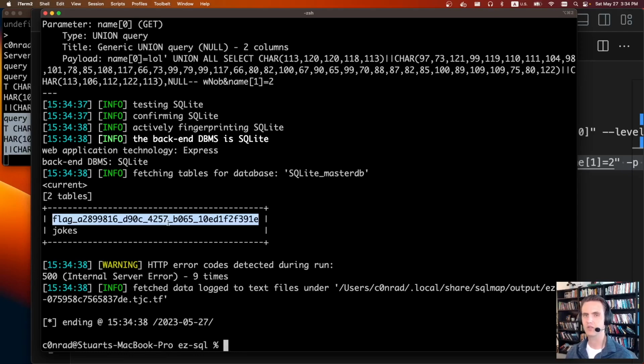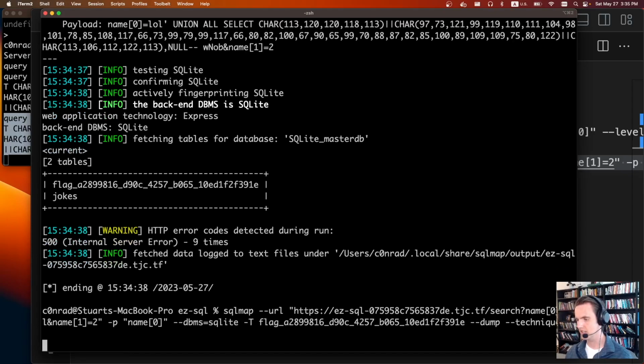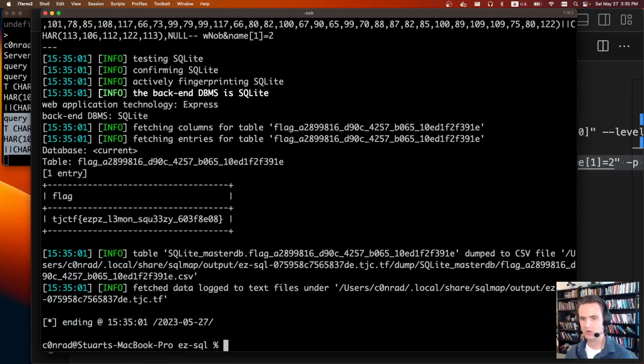I often say I think SQL map is one of the best tools ever made for security people. It just works. Now that we know what the table is, let's copy out this table name. We'll go back up to the previous thing. We no longer need the tables. We know what table we want. It's this one, and we're going to ask it to dump that table. And SQL map just dutifully does it, and here is the flag. So easy peasy lemon squeezy.